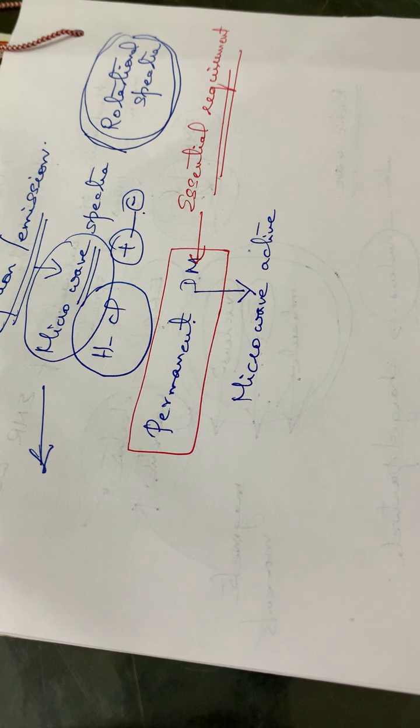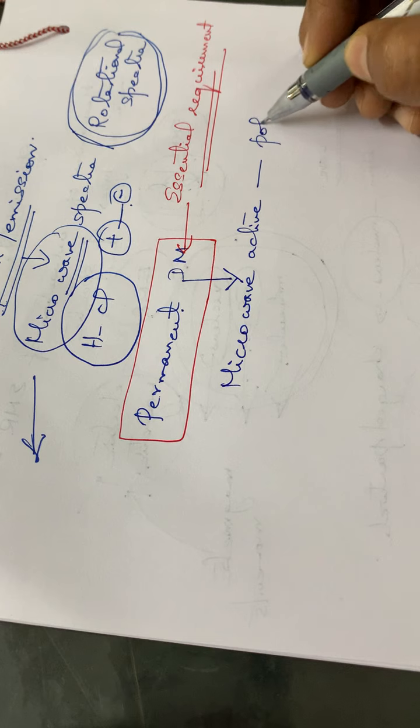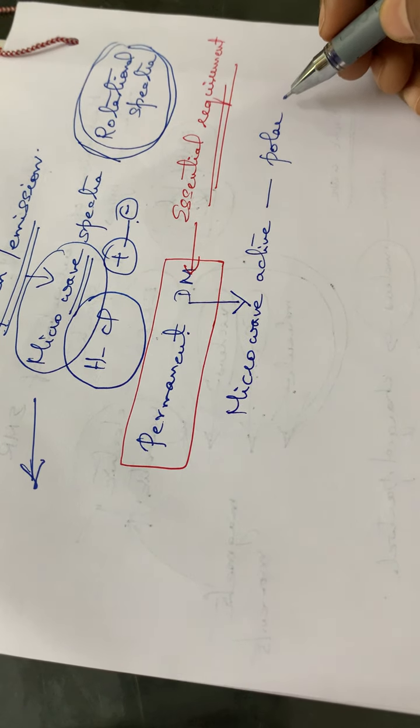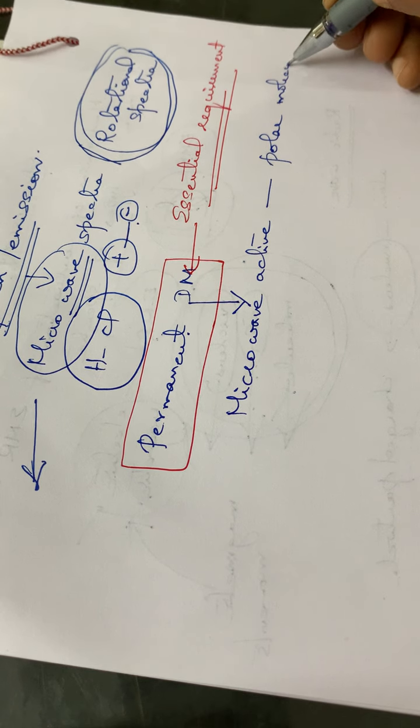For those not having a permanent dipole moment, it will be microwave inactive, just the opposite. Normally all polar molecules will be microwave active. Exceptions are there, even then we can say that all polar molecules are microwave active.